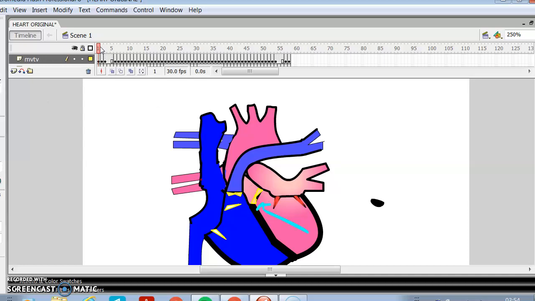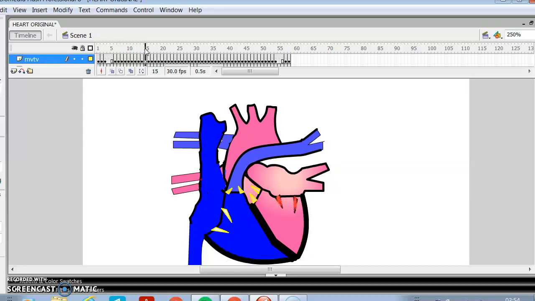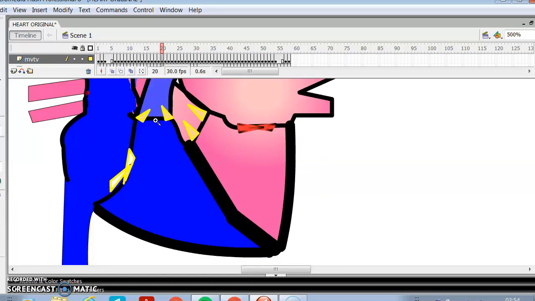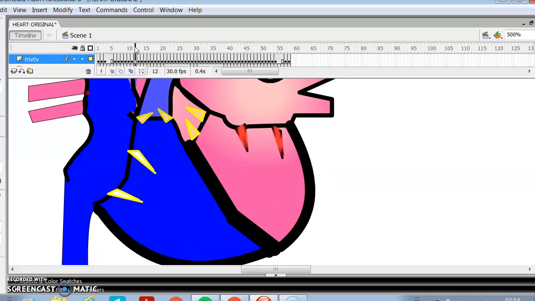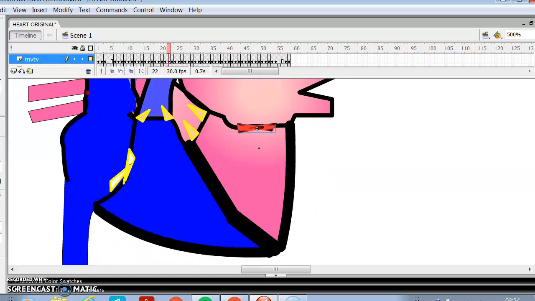But what will happen? The left ventricle contracts and the mitral valve will close. This is the mitral valve. Similarly, on the right side, as the right ventricle contracts, the tricuspid valve will close.